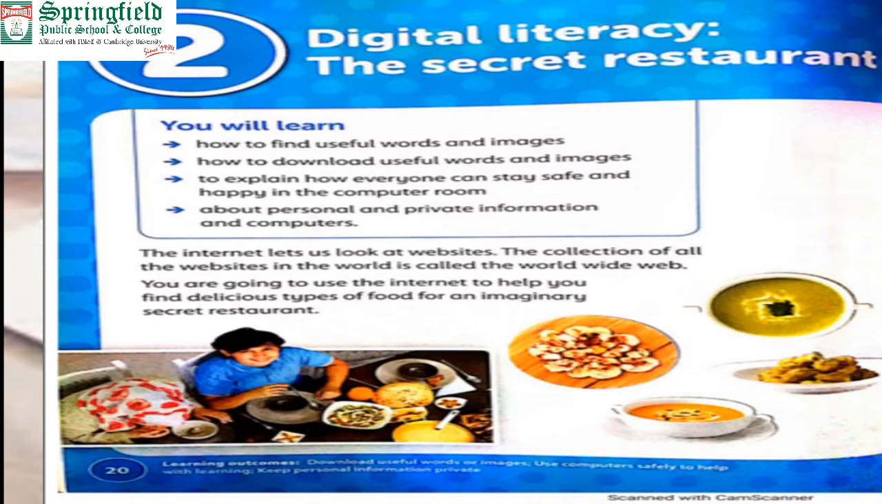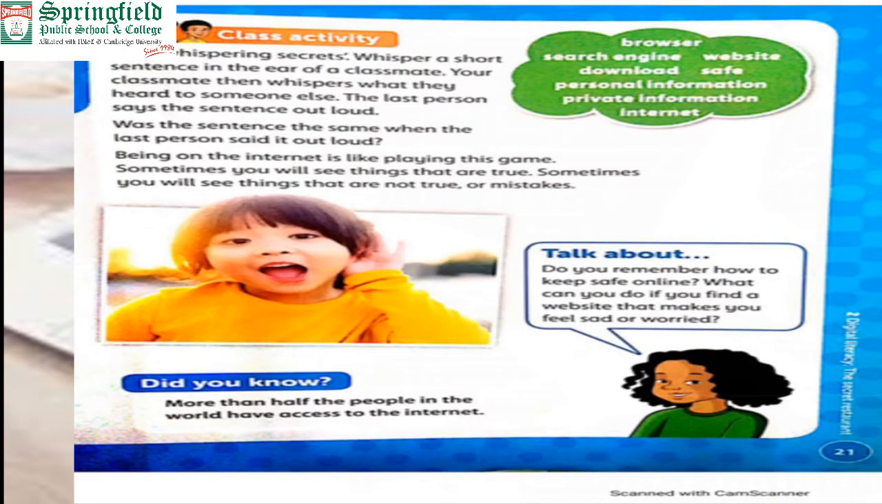Okay, chapter number 2 is about digital literacy, the secret restaurants, as I told you before. In this chapter, beta, we will explore the use of the internet: what is the internet, what the collection of websites is called, what is WWW, the World Wide Web, how we can explore things, how we can find the things which we require, and how we can use the internet safely. Okay, these are the objectives of this chapter.